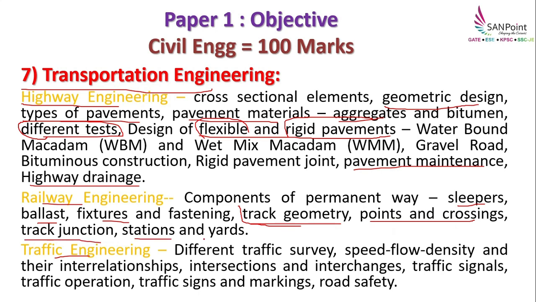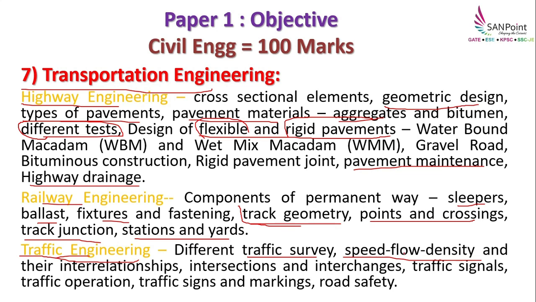Then track junction, stations and yards. So what are the various types of the stations, what is the slope you have to provide, what is the function of stations and yards. So all that you will be studying in railway engineering. Next is traffic engineering. So in this various traffic surveys like traffic volume survey and speed surveys, spot speed studies, parking studies, origin and destination surveys. So all that various surveys you will be studying here, and speed flow density.